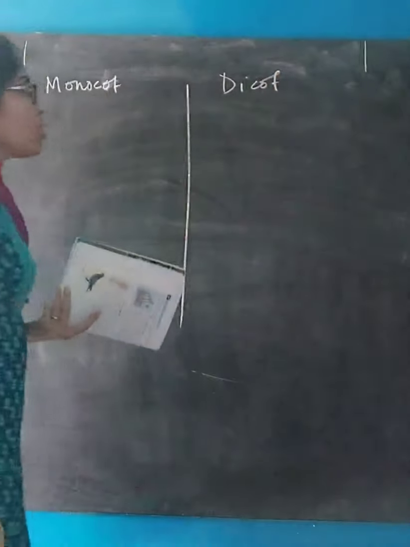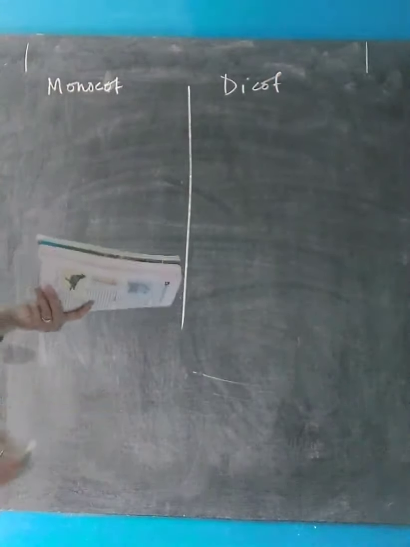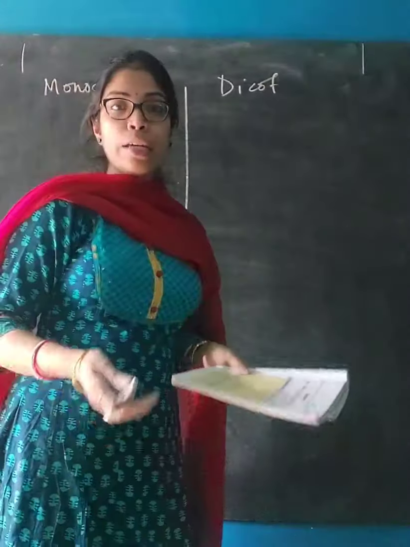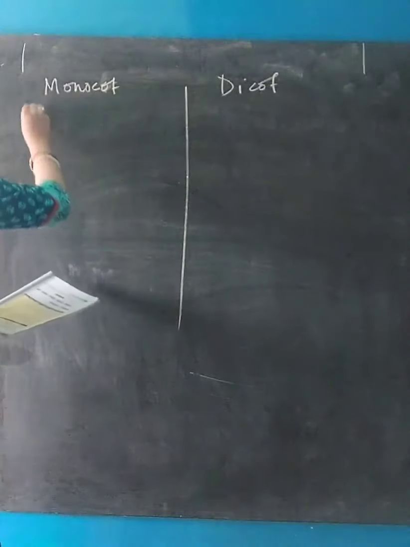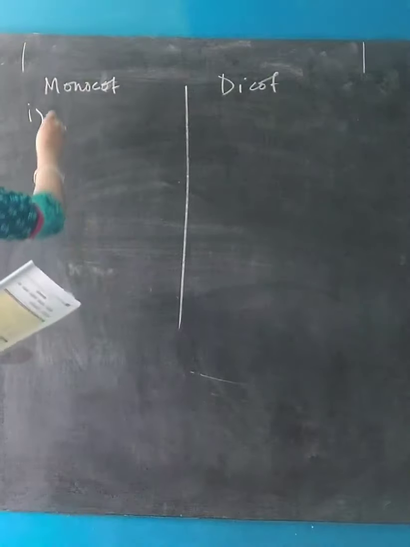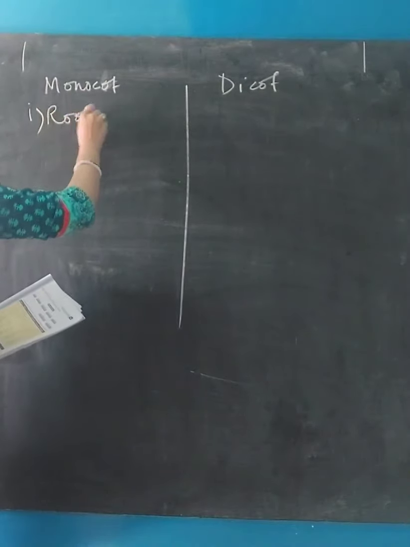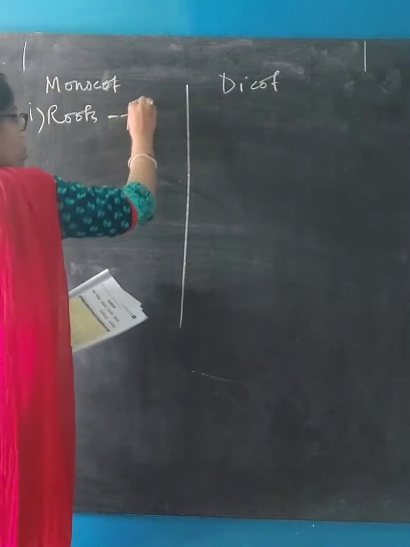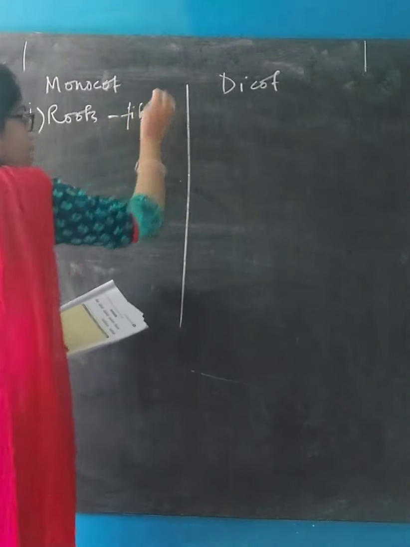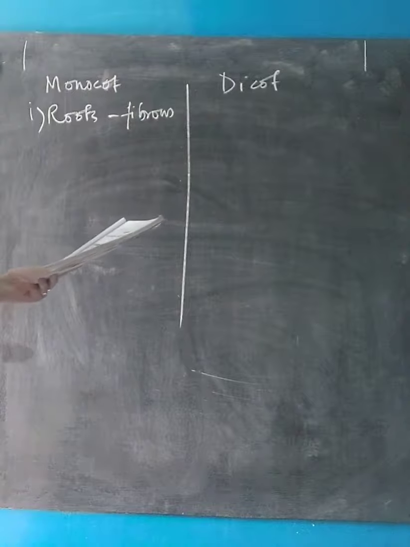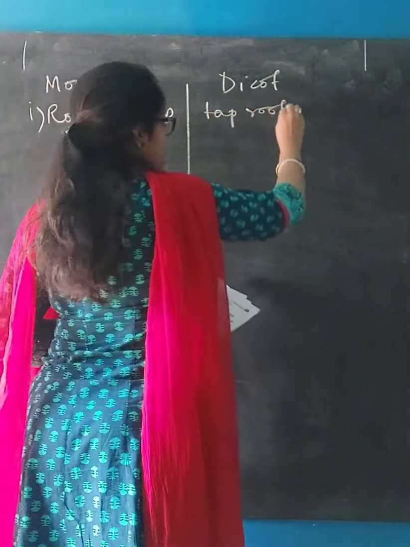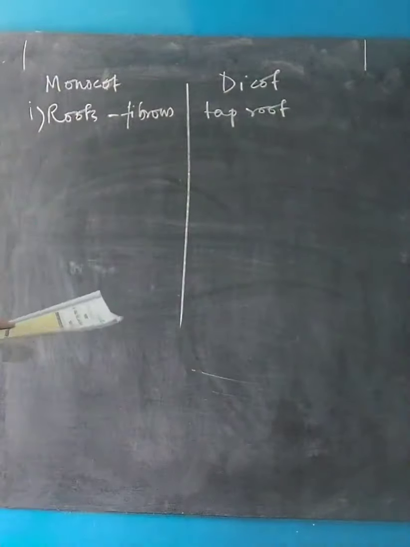These are the two categories of angiosperms, and let's talk about how the plant body of each is. The first point is roots. In case of monocotyledons, the root is a fibrous root system, but in case of dicotyledons, it is taproot. Taproot is present in dicot, but fibrous root is present in monocot.